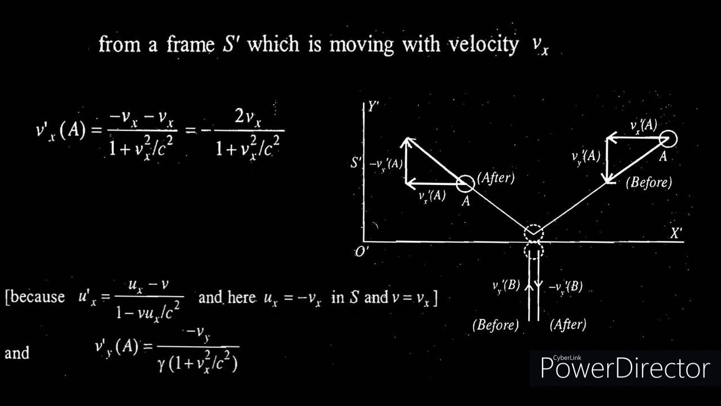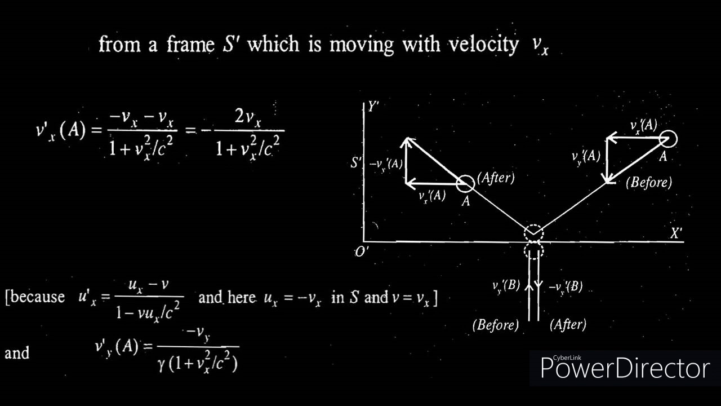Now let's calculate the velocity of the particle A in the y direction. We know the transformation equation, and if you substitute back into it, you would get v prime y of A is equal to minus vy divided by gamma into 1 plus vx square by c square. This is the velocity of the particle A in the y direction before collision.